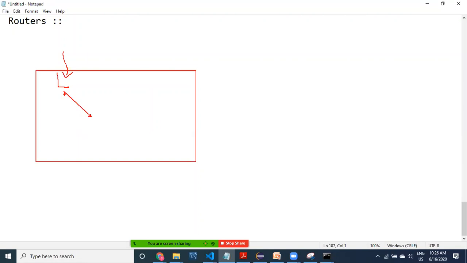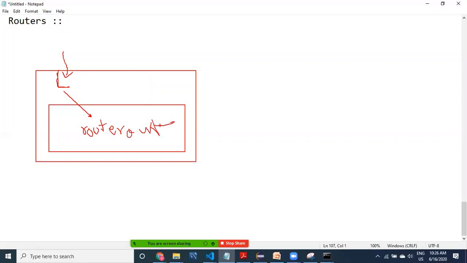Here, this total part is only one router outlet. Only one router outlet will be there.